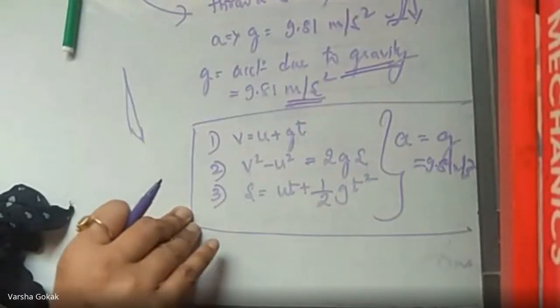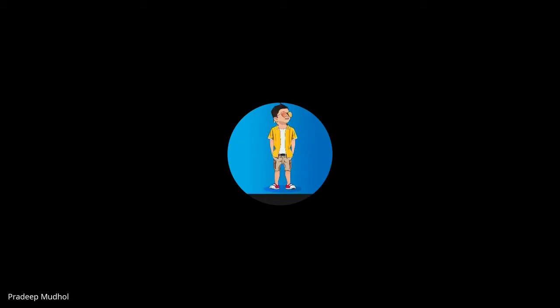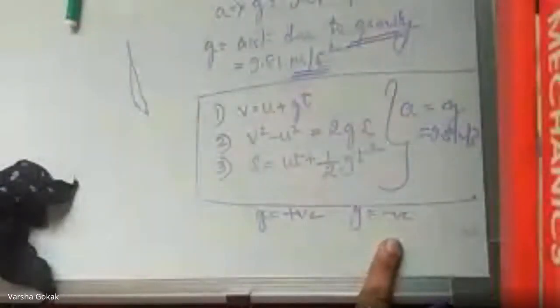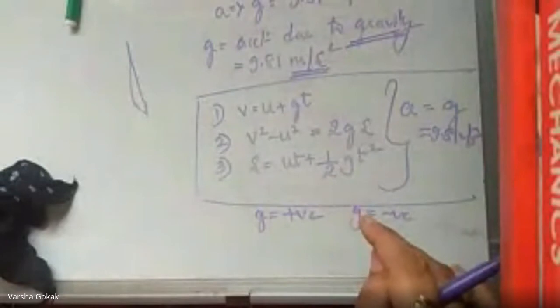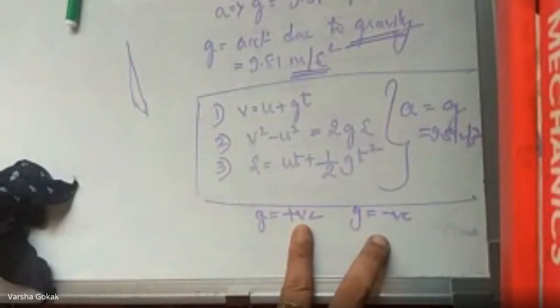Yes, no, you can put it in the chat box. Are you following me? Yes, ma'am. Do I always substitute G as positive, or do I also substitute G as negative? If I'm substituting negative, when and where? First question: do I always substitute G positive, or also as negative?